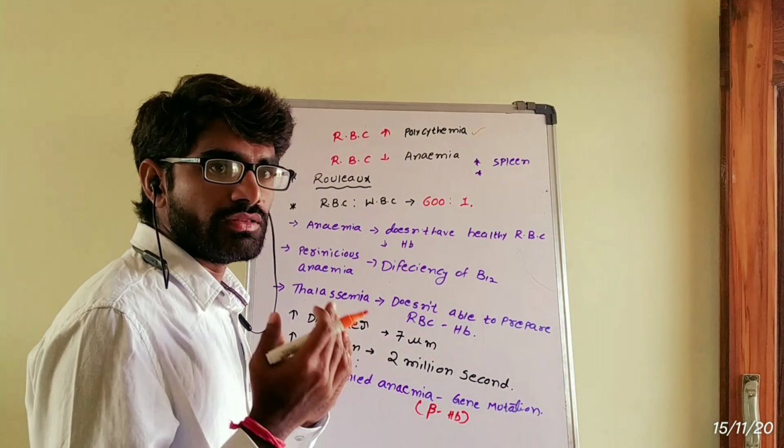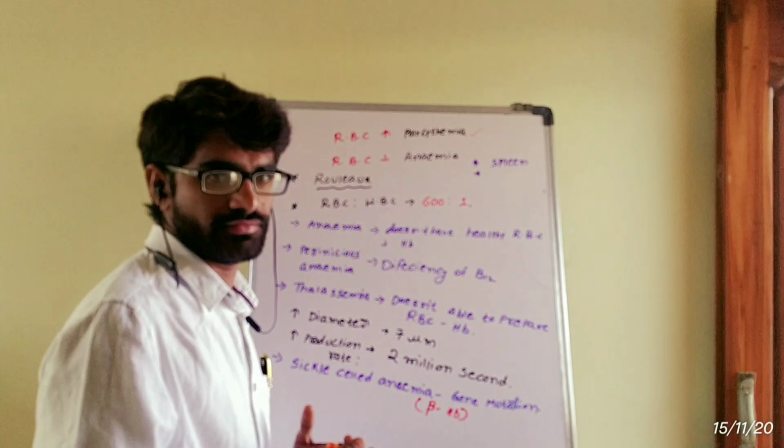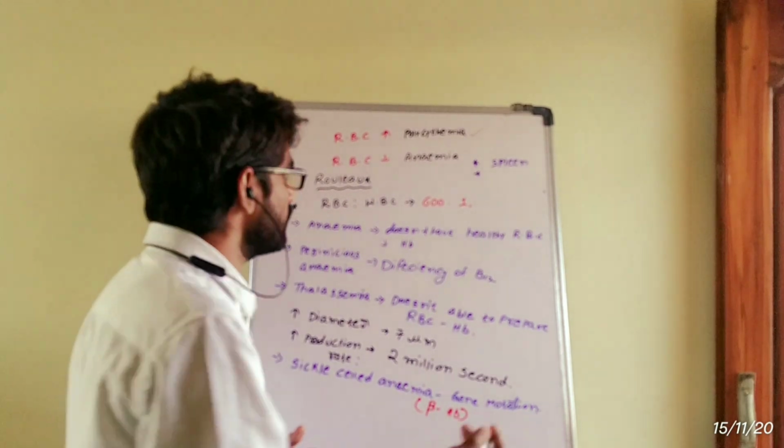So the reduction of RBC in our blood leads to anemia.